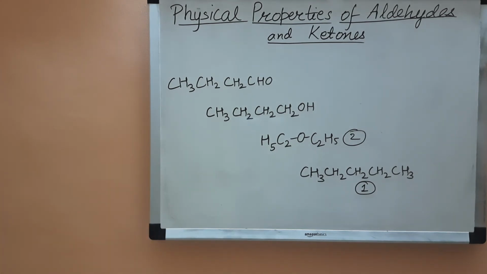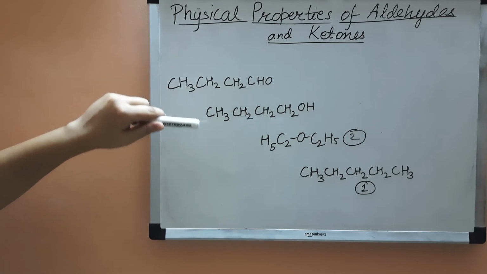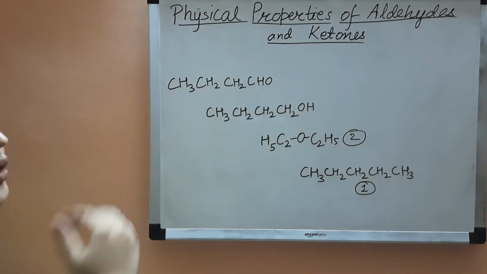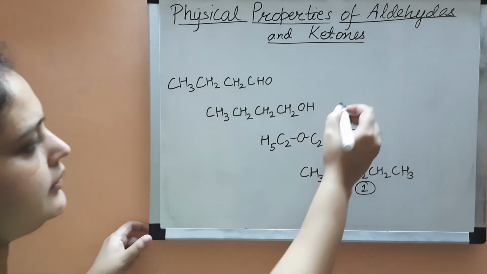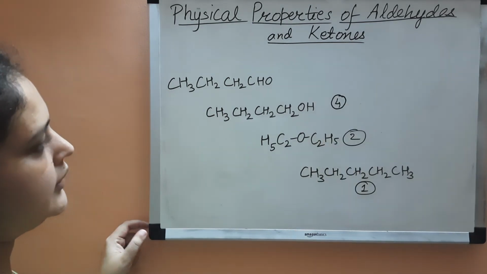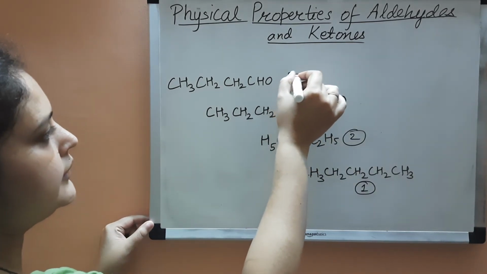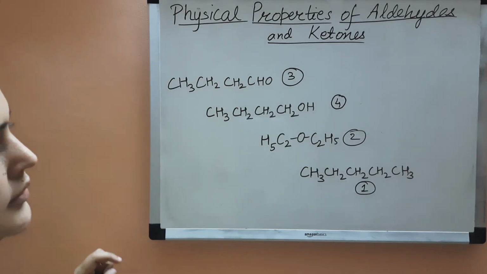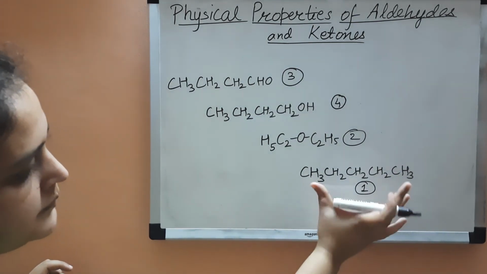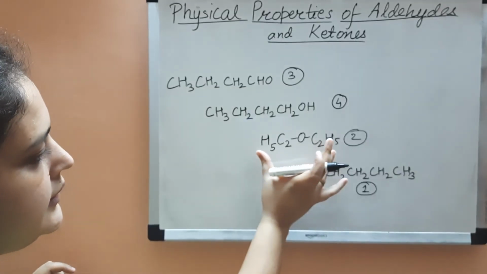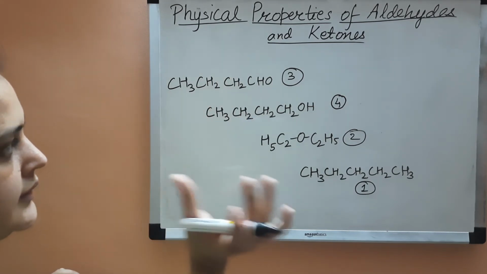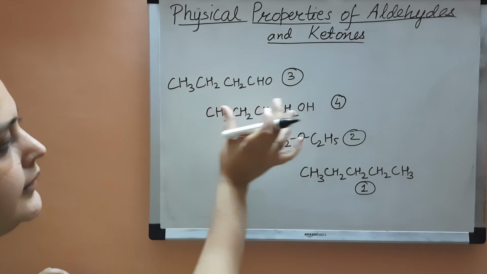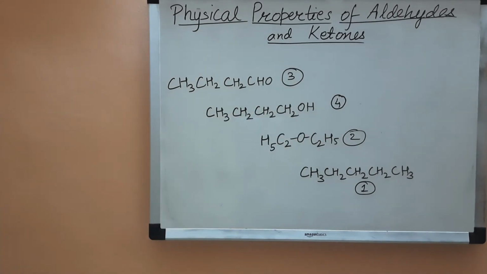The next is what? The 2 compounds left are aldehyde and alcohol. As we all know, alcohols have intermolecular hydrogen bonding, therefore their boiling point is highest. So it will be the 4th, and the third one is aldehyde. So the increasing order is first pentane, with the least boiling point, then ether, slightly higher, then aldehyde, slightly higher than ether, and the highest boiling point will be of alcohol. This is how we arrange their boiling points.